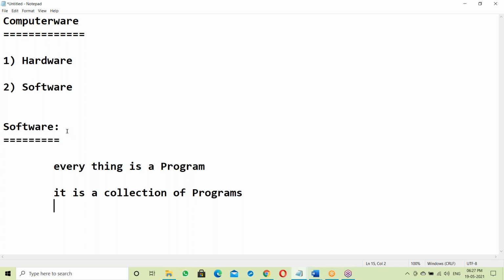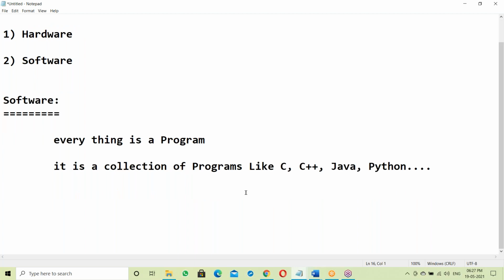Software is a collection of programs, like C, C++, Java, Python. Some programs like this. Software basically has two categories. The first one is system software.